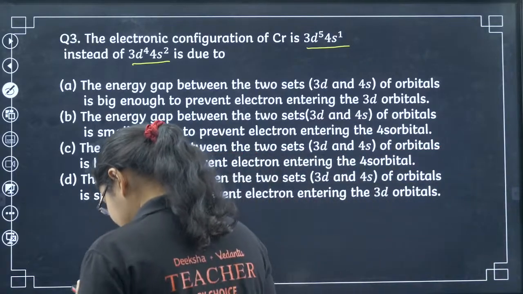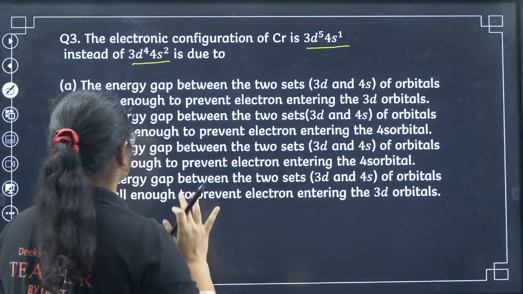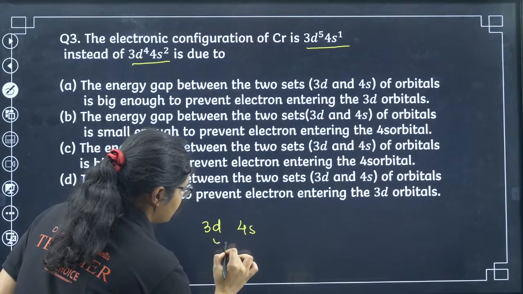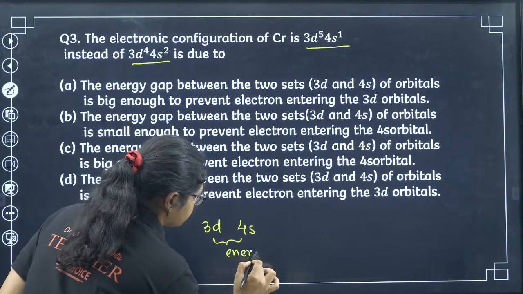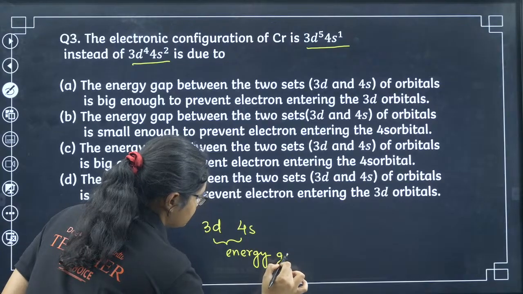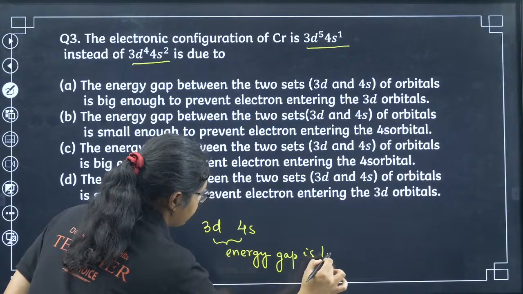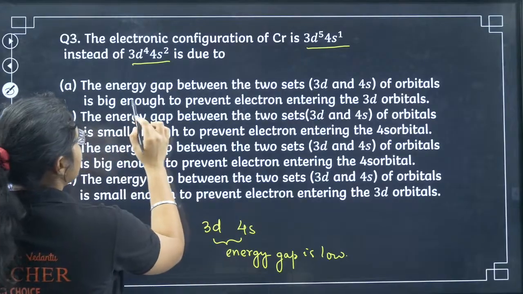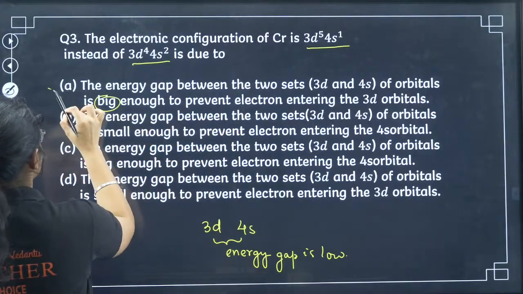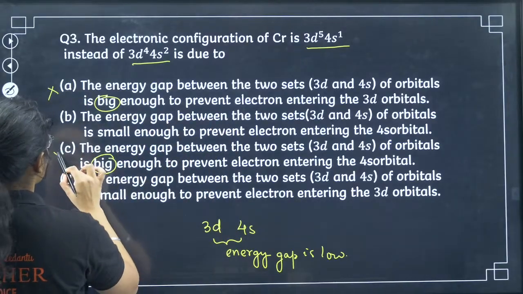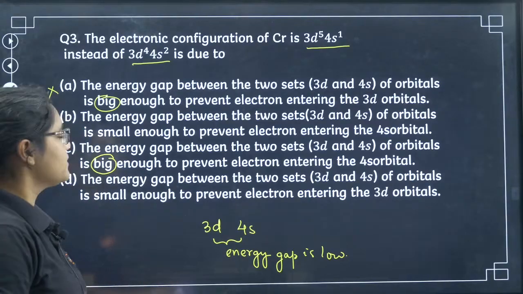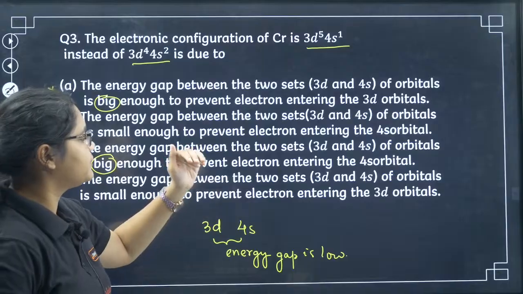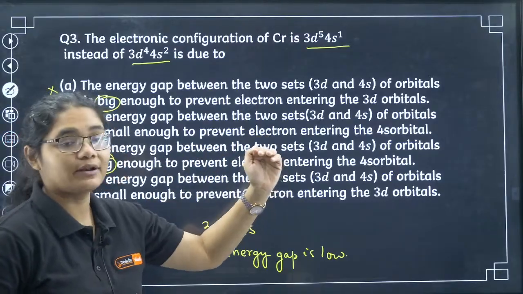D is same. Okay, so stay here. First of all you should know 3d and 4s. The energy gap here is low. So first let us eliminate the options where they say the energy gap is big. That is wrong here, it says big. We can eliminate this option too. Now, the energy gap between the two sets is small enough to prevent the electron entering the 4s orbital.